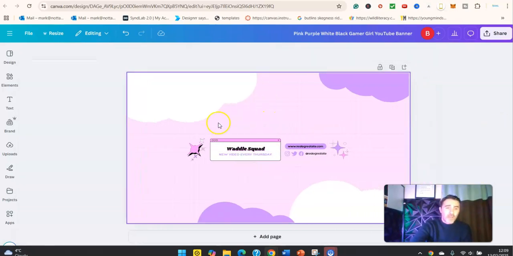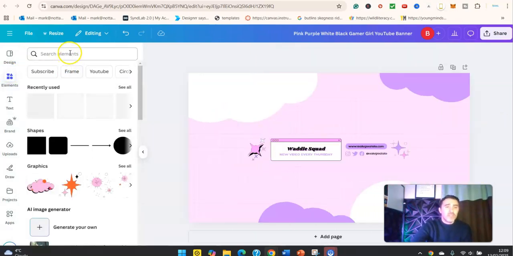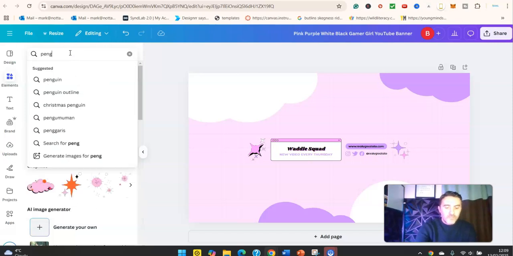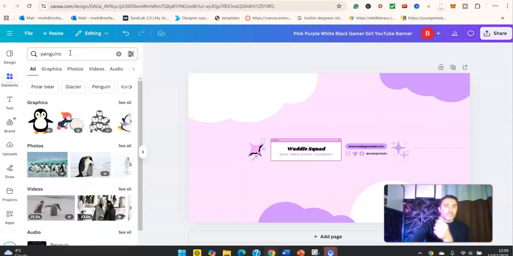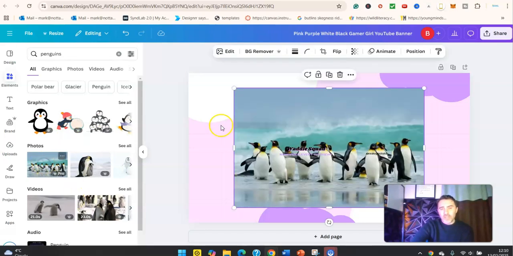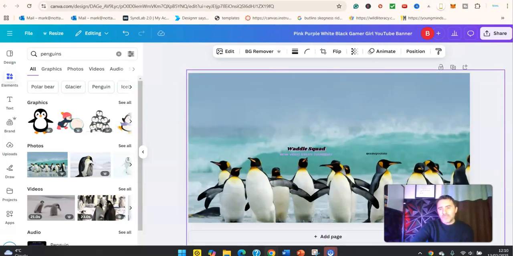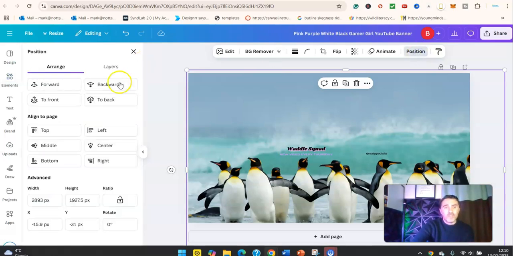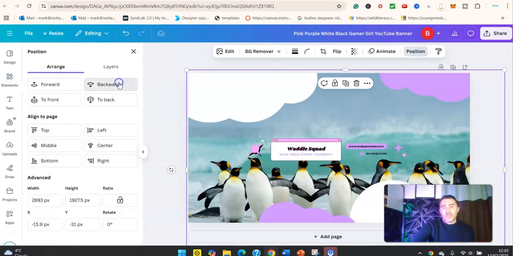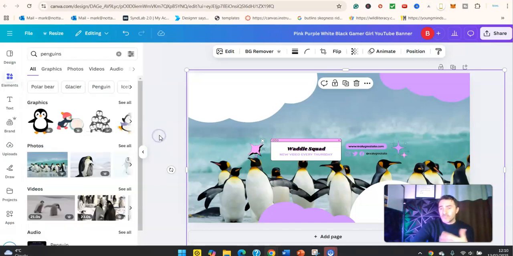If I wanted a picture of penguins for the background, I'd go over to Elements, type in penguins. It will give me graphics, images, pictures, and lots more. So for example, if I wanted this picture over here, I would just drag that like so, expand it, and then you notice we've got all this text over the front of it at the back. So if I want to put the picture at the back, click on position, click on backward, and it now goes over to the back.